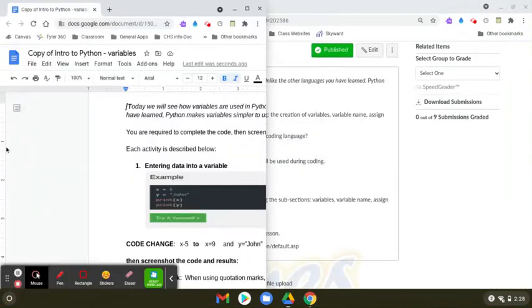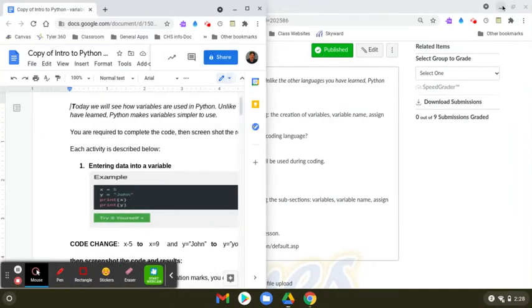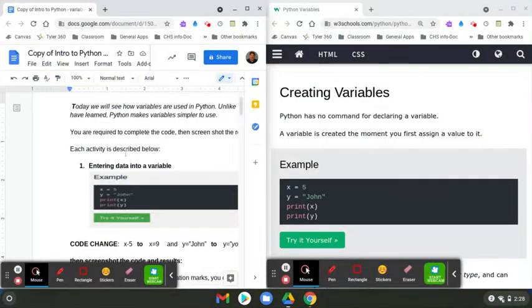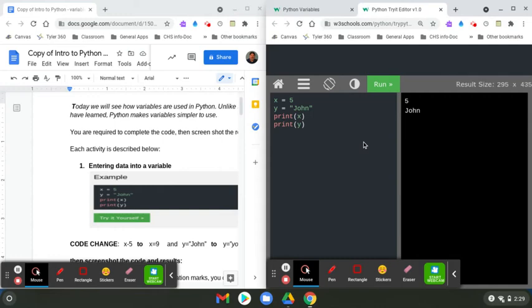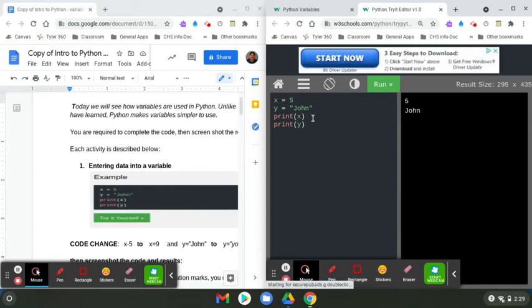You'll see that I'm working on the very first thing I came across, which is x equals 5, y equals John, print x, print y. Eventually I'm going to hit this button. It's going to bring up the compiler, and this is what we're going to run. Now you can see by it running already that it's what it is. So variables are basically little values we give to it, and then they can be printed out.